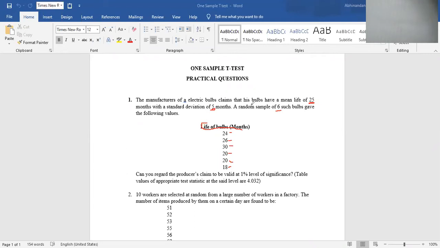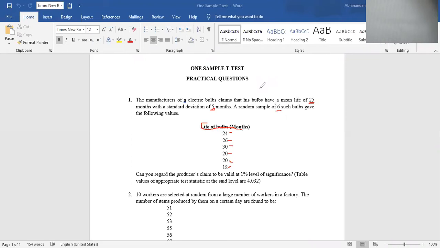We can call it the expiration date, or the warranty period. So what is the warranty for electric bulbs? He says the warranty for one electric bulb is 25 months, with a standard deviation of 5 months.